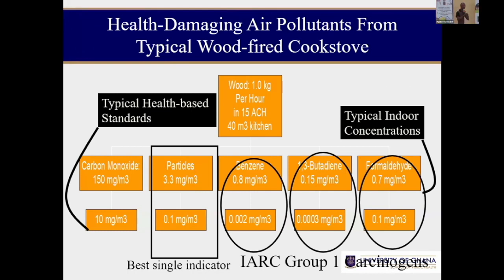But it depends. In some areas where the concentration is very high, they don't correlate, so it might be wrong to use carbon monoxide as a proxy for particles. So for a very long time, particles have been used. One, they are easy to measure. There are instruments to do that. So particles have been used as the most important single indicator of exposure to household air pollution.